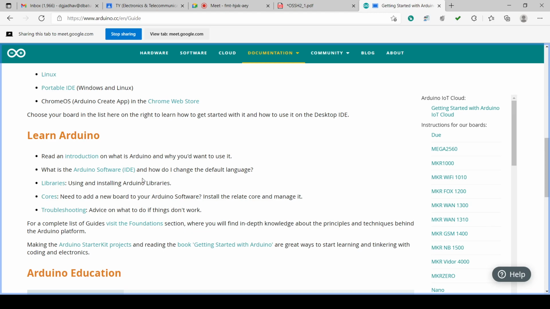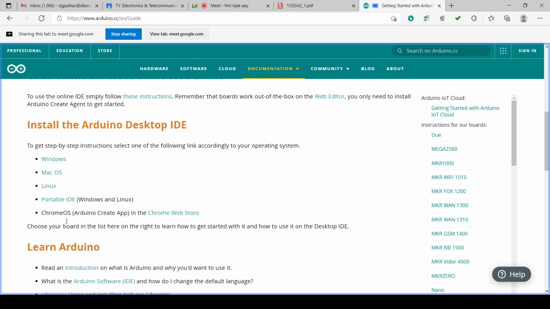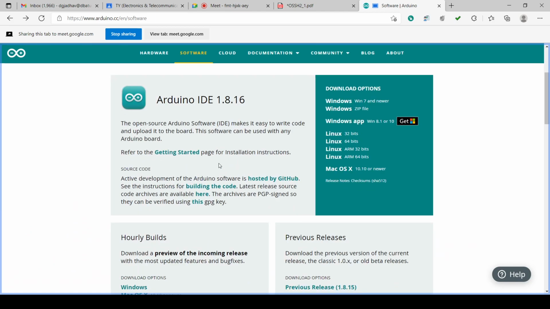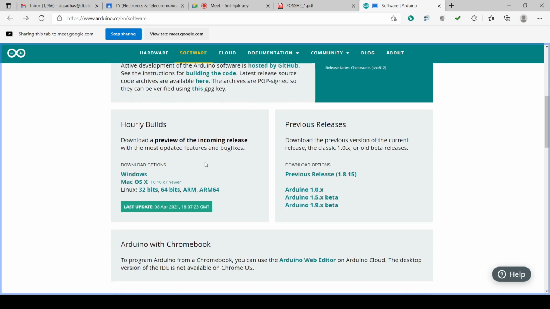What is the Arduino software IDE? How do I change the default language? What are the libraries? All these details we can learn. These are the general things in the getting started section. Similarly, GitHub is there, where you can see how to build the code. To download, the last update is 8 April 2021, at 18:07:23 GMT.